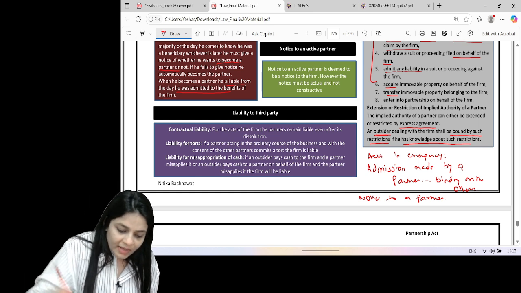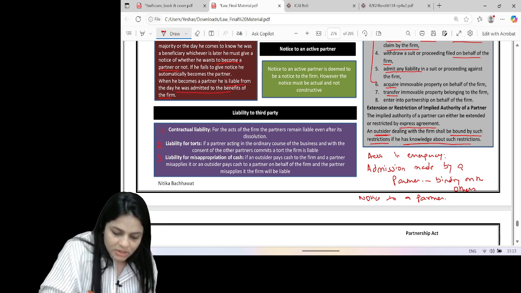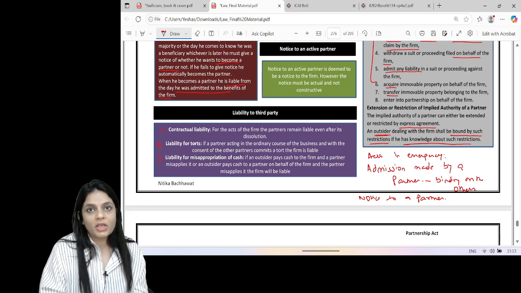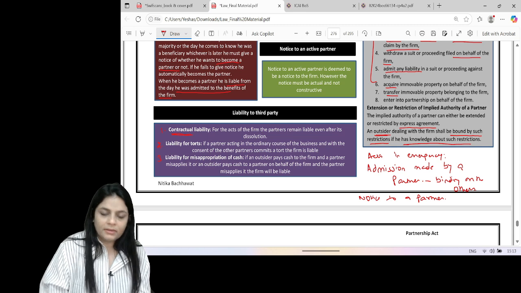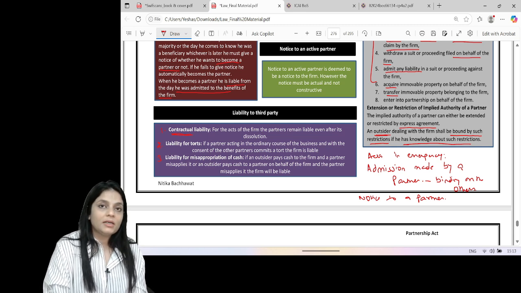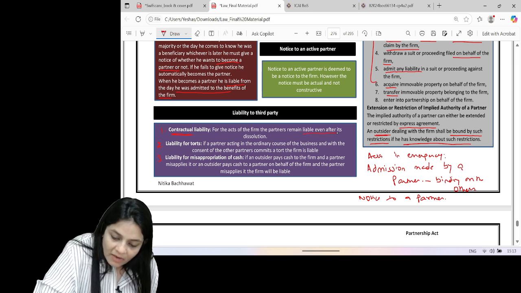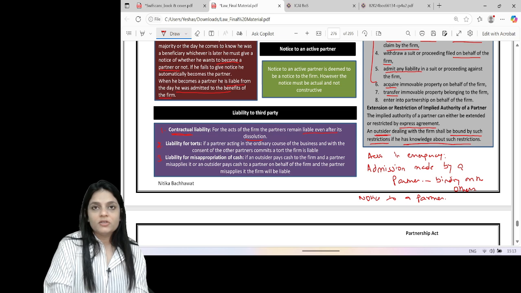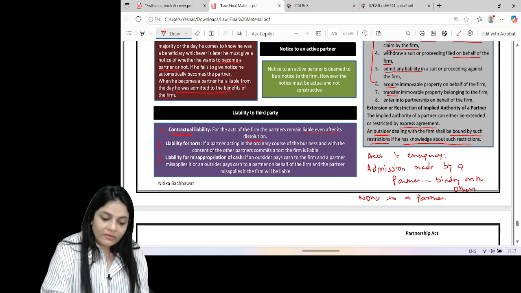Liability to third party. We have three liabilities here: contractual liability, liability for tort, and liability for misappropriation of cash. When the firm existed and the partners have done any act, they remain liable even after its dissolution. That means even after the dissolution of the firm, the partners can be sued individually.